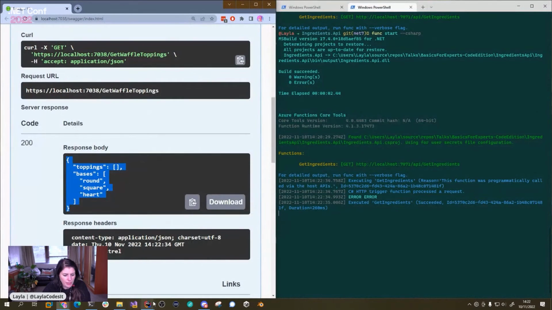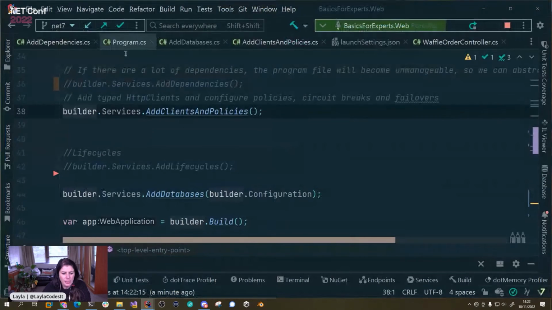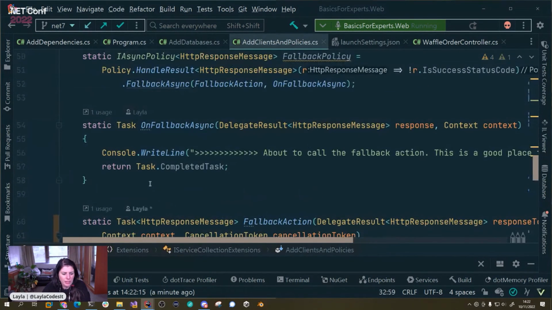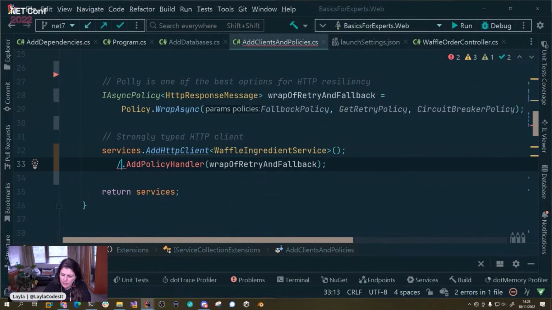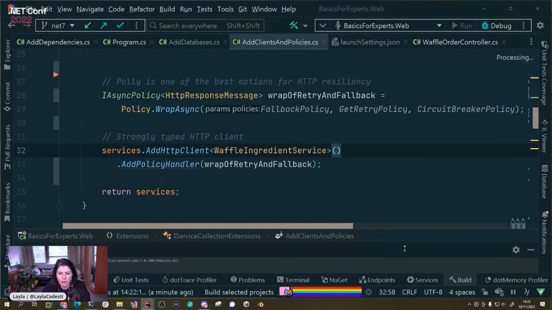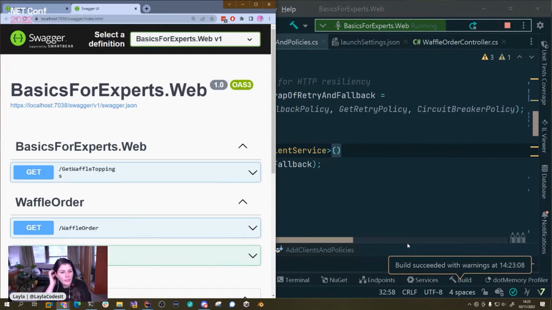And what I'm going to do is implement our policies. So let's stop our application, go into clients and policies, back up here. Let's put that in, get rid of this semicolon, and let's run. Okie dokie, let's bring back up this.